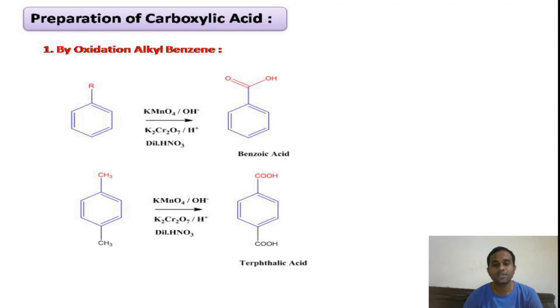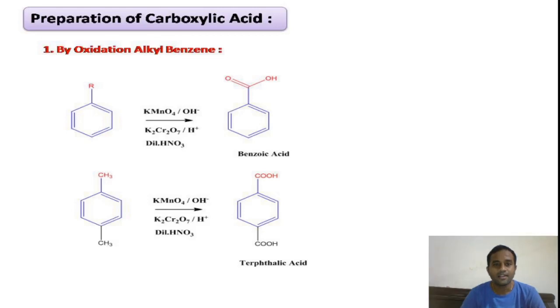Coming to the special preparation methods of aromatic carboxylic acids, this is the first method: the oxidation of alkyl benzene.